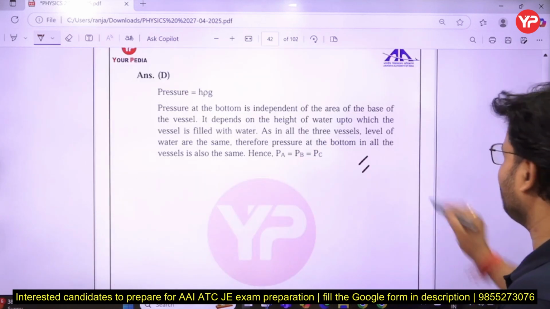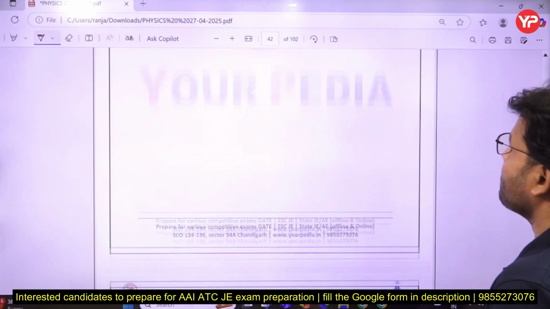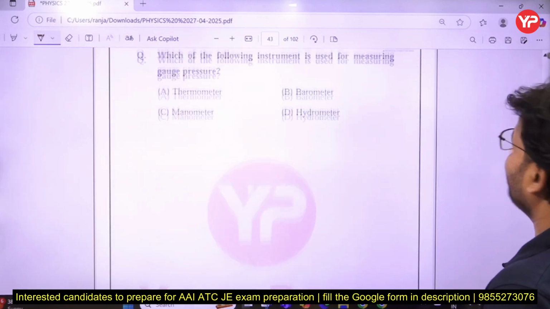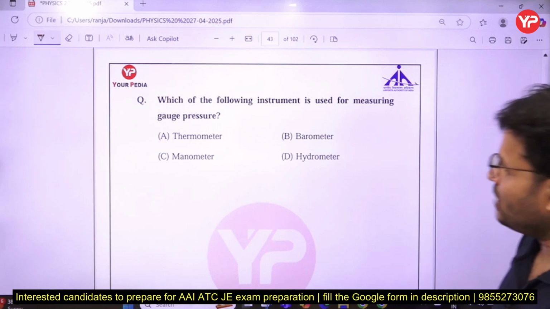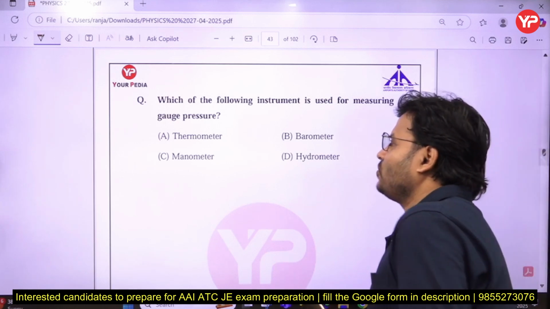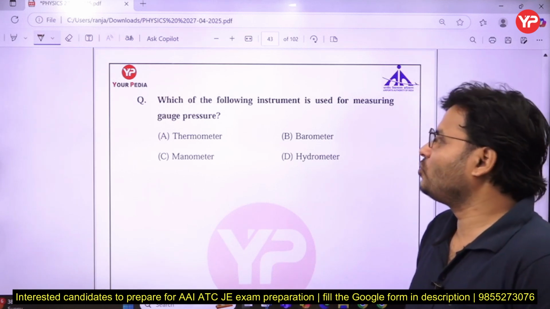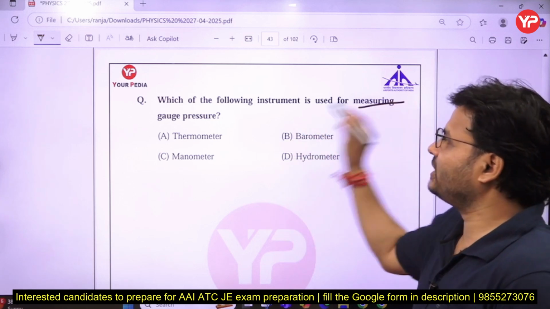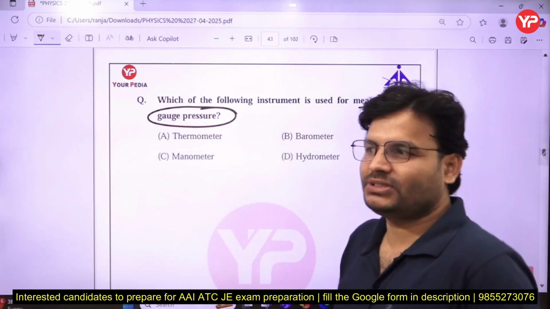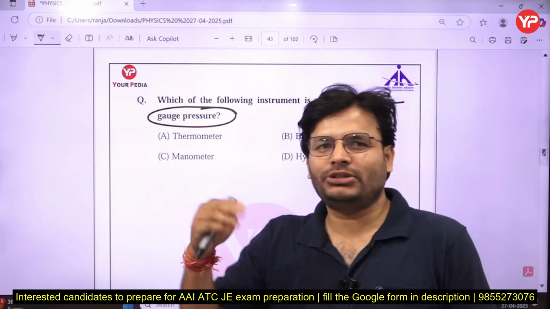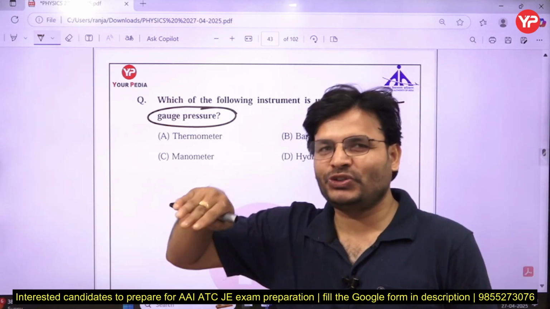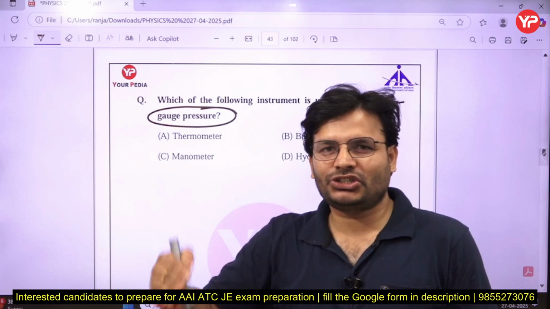Next question: which of the following instruments is used to measure the gauge pressure? Thermometer, barometer, manometer, or hydrometer. What do you mean by gauge pressure, my dear friends? Basically in a manometer, if atmospheric pressure is taken as the datum, then it is called gauge pressure.